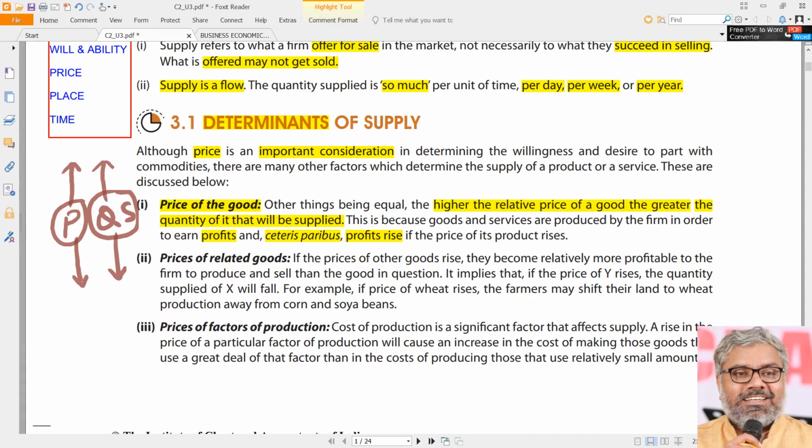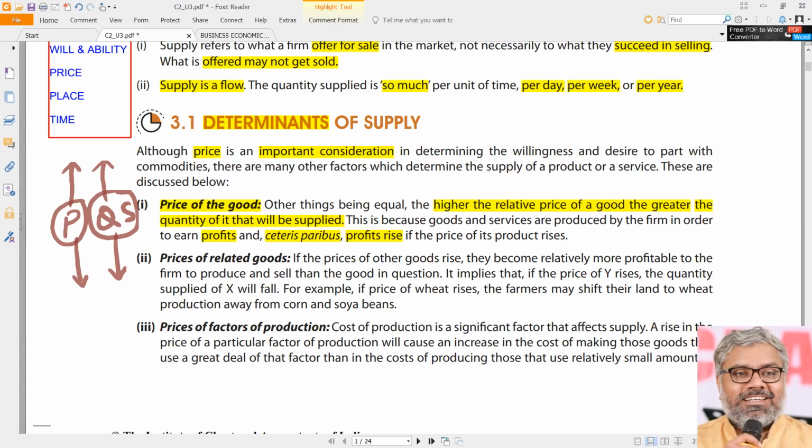That depends on the business. For a normal roadside idli vendor, he might change his quantity supplied in a day. For him, it's not a big deal. But for an aircraft manufacturer like Boeing or Airbus, in order to change their supply, it may take years together.